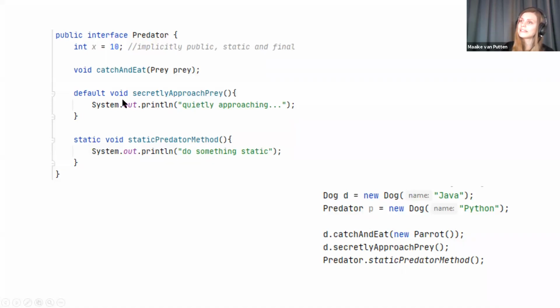And as you can see, it has a body, and then we have a static method as well. I really didn't have any inspiration for that, so I made this very lame method. But as you can see, it's static, and we can call it like a static method. Here we say Predator, because it's the Predator interface, dot static predator method. And the other ones, we are calling them on the instance, if that makes sense too.